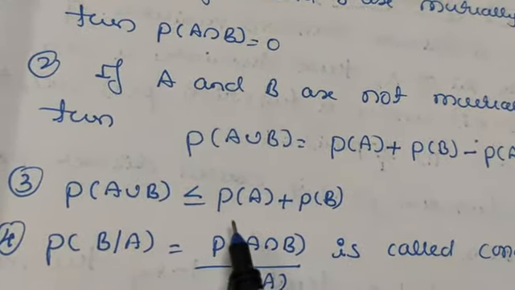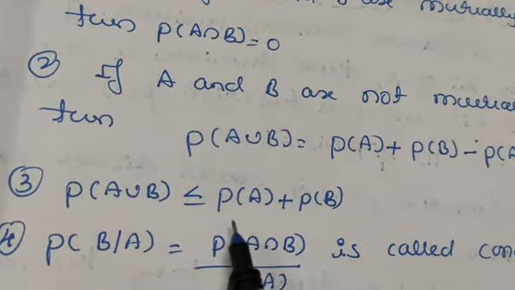And fifth one, P of A intersection B, which we can say is P of A and B, is equal to P of A into P of B given A, is called the multiplication rule. And the last one is, if A and B are two independent events, then P of B given A is equal to P of B. Therefore here we can say that P of A intersection B is equal to P of A into P of B.